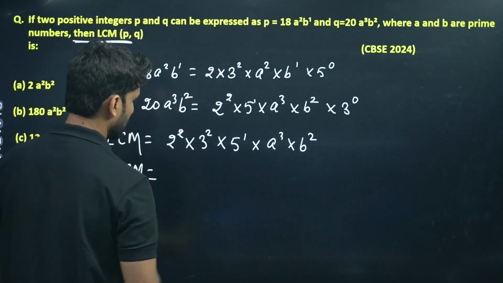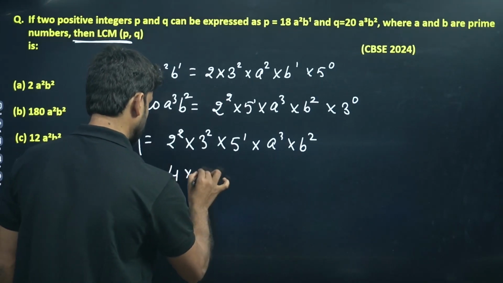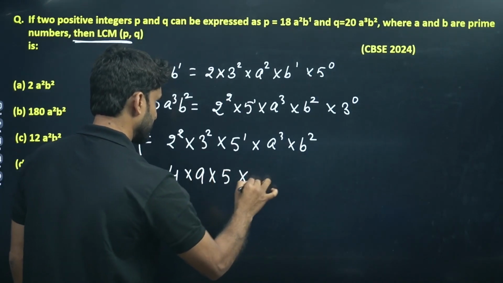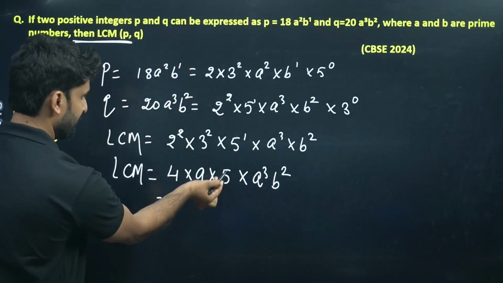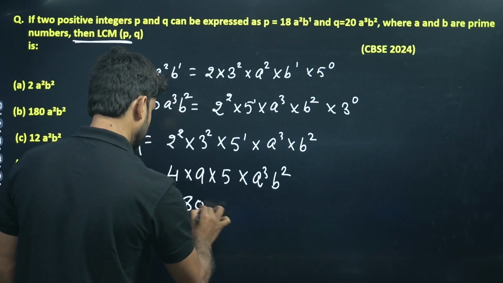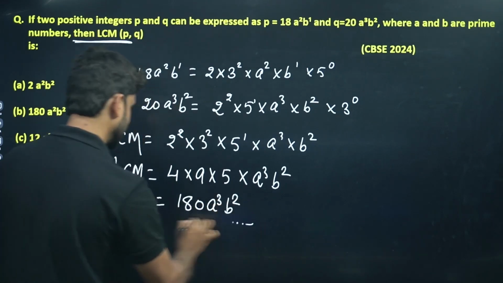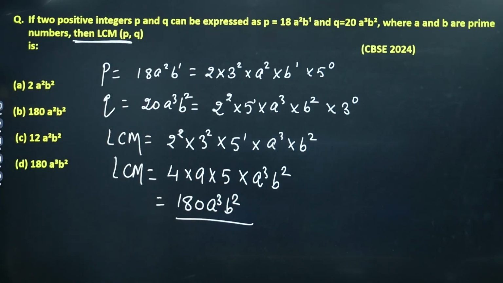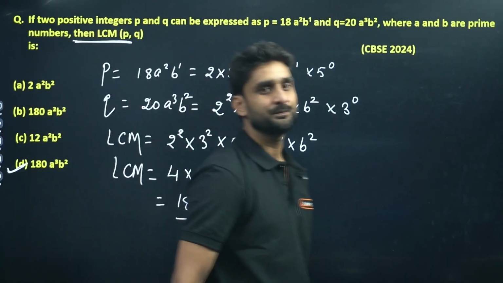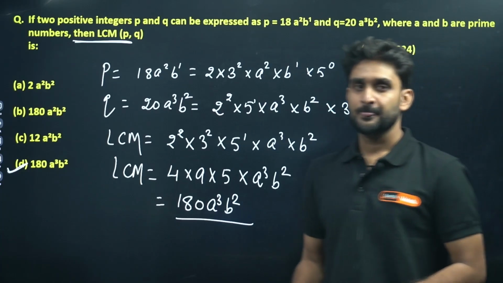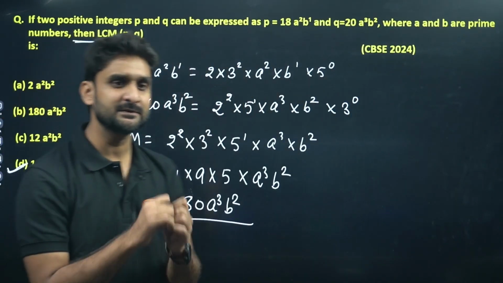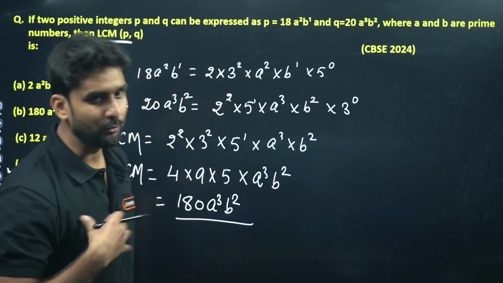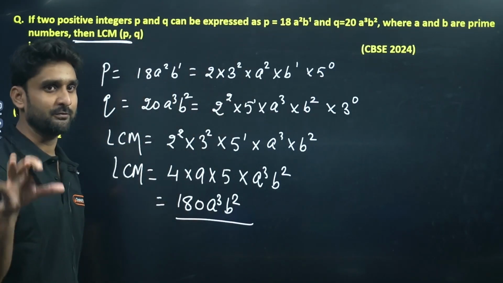2 to power 2 is 4, 4 times 9, and 5, a cube, b square. So what will be the result? 4 times 9 is 36, times 5 is 180, a to power 3, b square. Is there any option? 180 a cube b square. This will be the answer. Hope you understood. If you still have any problem, please put your problem in the comment section. I am surely going to look into it, and I'll surely provide some alternative for that.